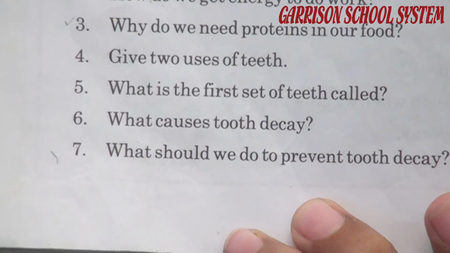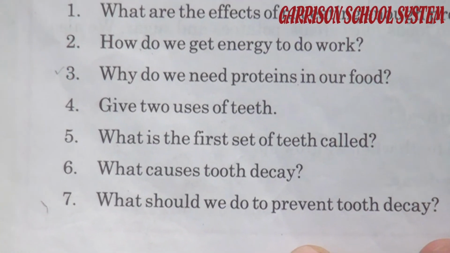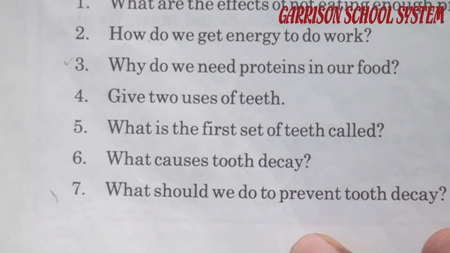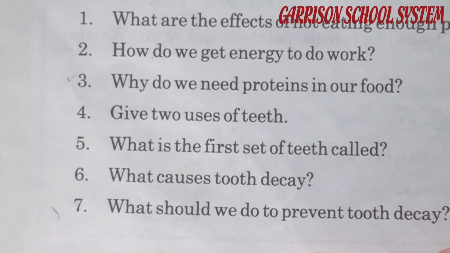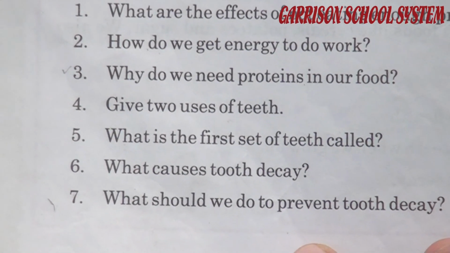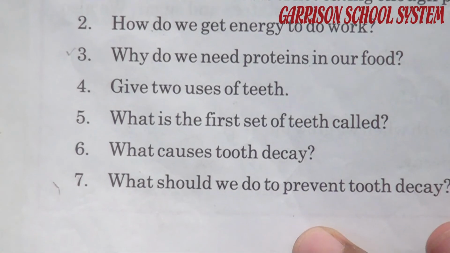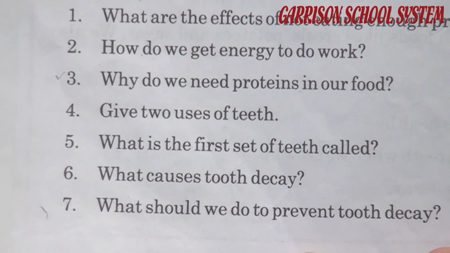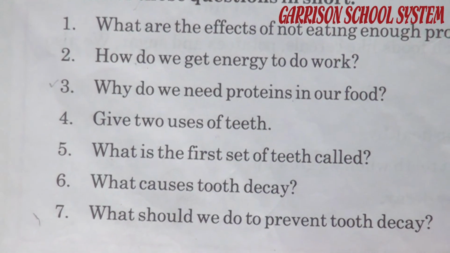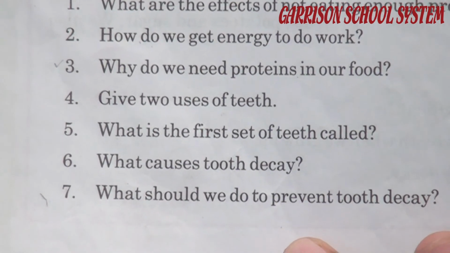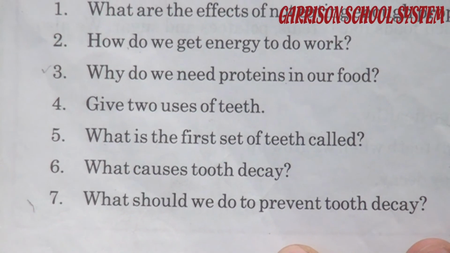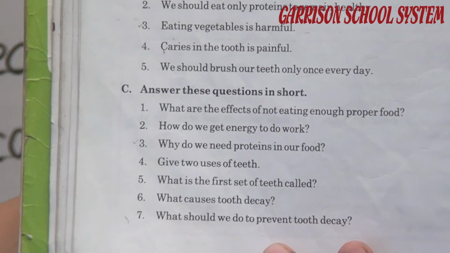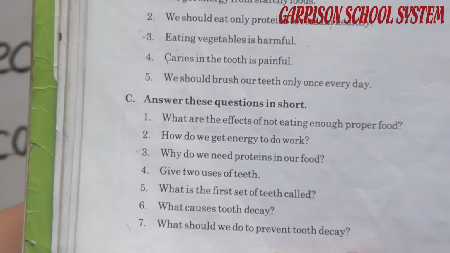Question number 4: give 2 uses of teeth. Number 1 is for eating, number 2 is for speaking. Question number 5: what is the first set of teeth called? The first set of teeth is called milk teeth. Question number 6: what causes tooth decay? If we do not take care of our teeth, they start decaying. Question number 7: what should we do to prevent tooth decay? We should brush our teeth twice a day. We should rinse our mouth with water after eating.